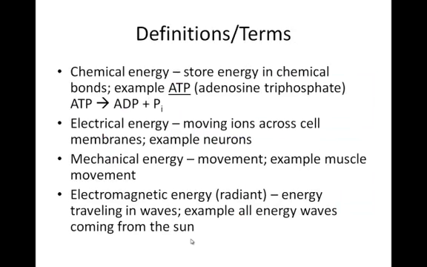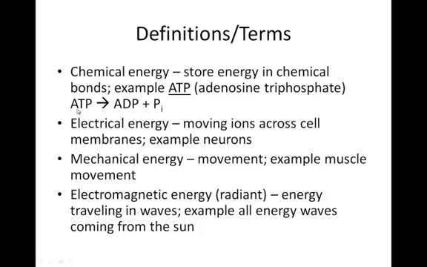So we've got some definitions here that we need to go over, and it's the different types of energy. We've got chemical energy, electrical energy, mechanical energy, and electromagnetic energy. These are some different types of energy that you need to know. Chemical energy is energy that's stored in chemical bonds. And a big molecule that you need to know is adenosine triphosphate. So here's the spelling again, adenosine triphosphate. This is the energy molecule that our cells use.